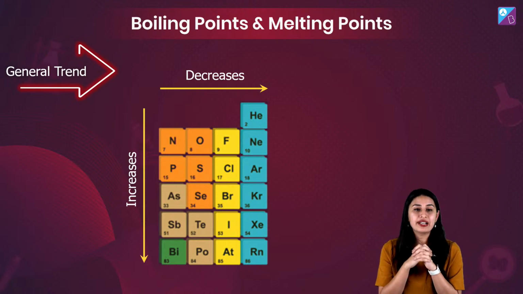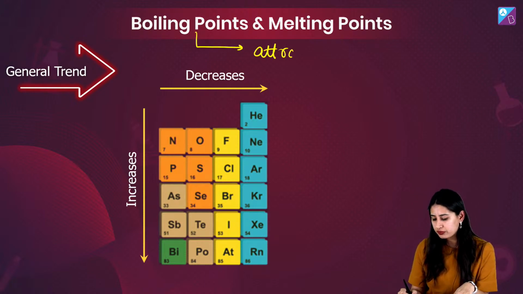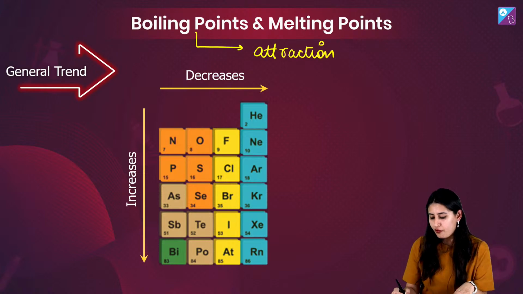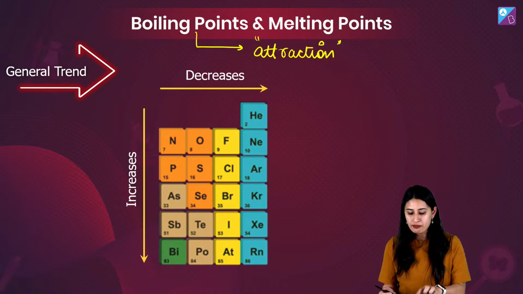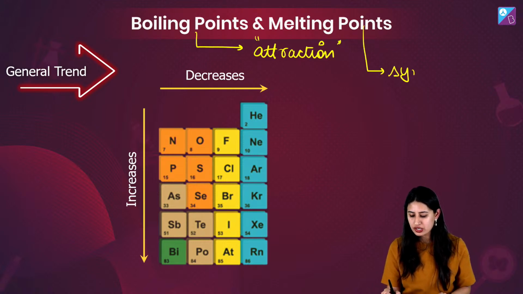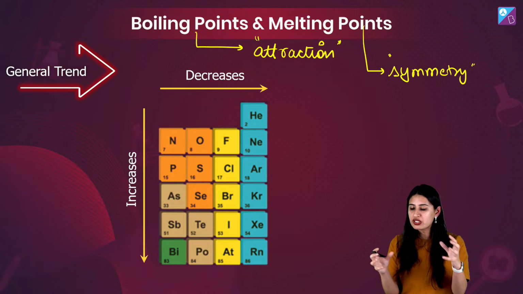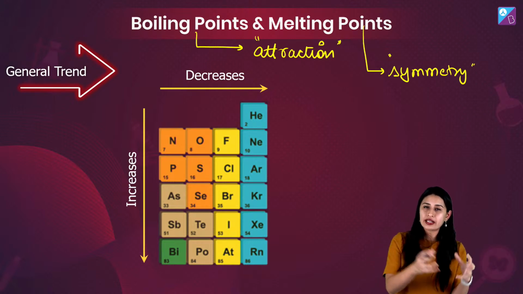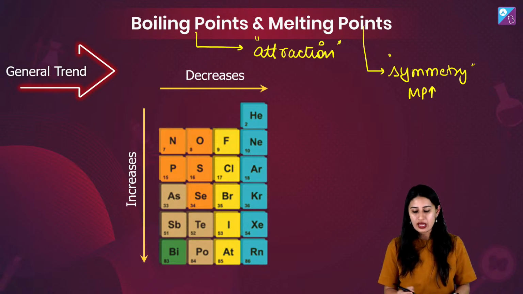Boiling point, melting point. Boiling point, bachcha party, understand it from the attraction. Wherever there are more forces of attraction, there will be more boiling point. Melting point, understand it from the symmetry, from how the molecules, in this case atoms, are going to sit together. If something is very symmetric, the melting point will be high. If something is less symmetric, melting point will be less.